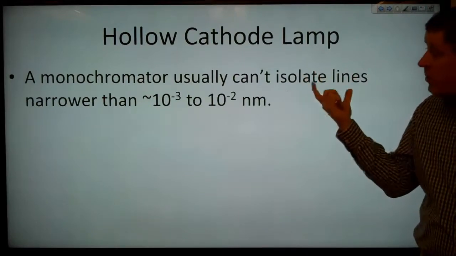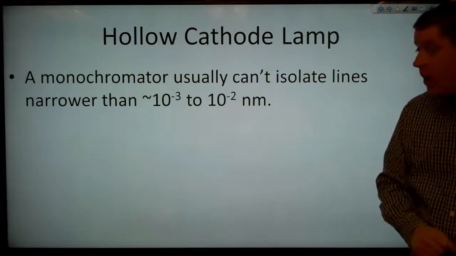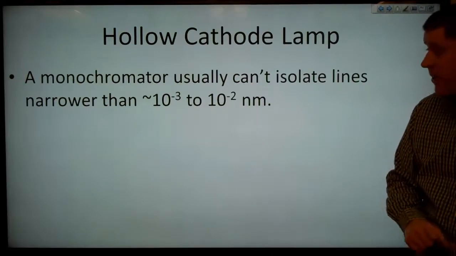So a monochromator usually can't isolate lines narrower than around 10^-3 to 10^-2 nanometers.